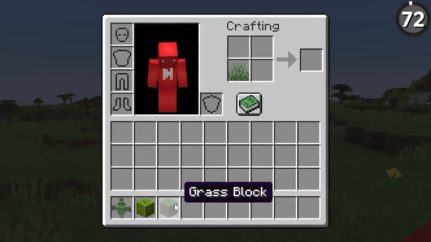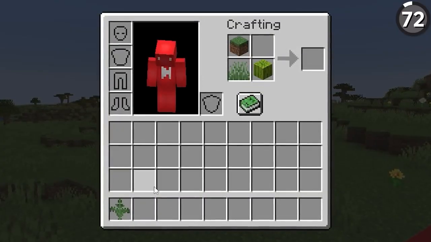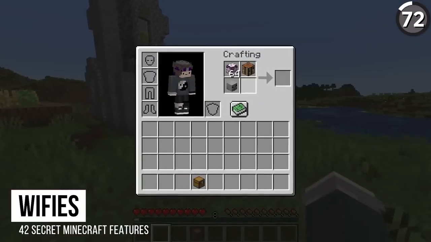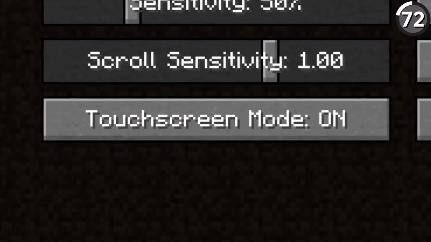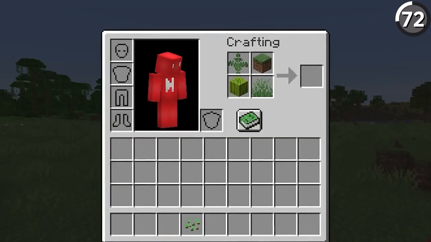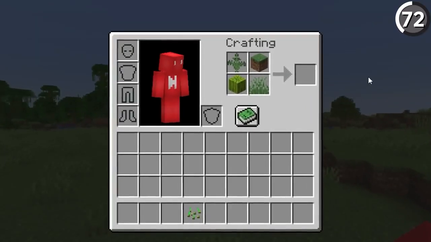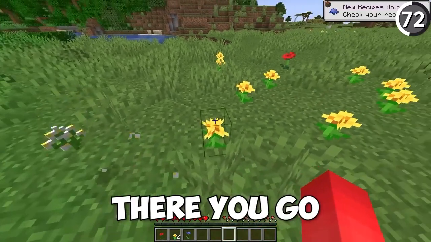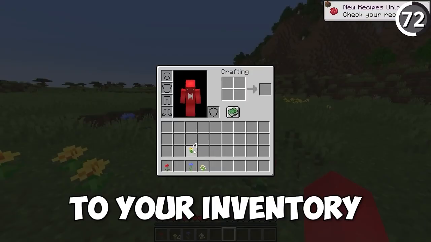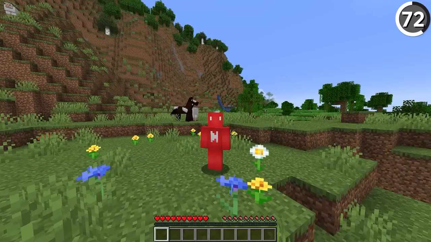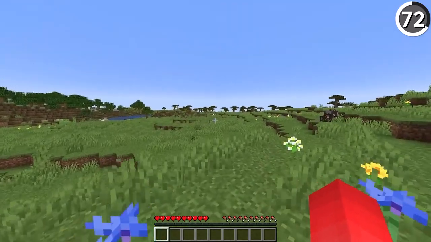This supposedly useless feature is actually anything but that, because as Crafter Dark and Weefies point out, if you were to toggle on the touchscreen mode option, then it's possible to put some of your items into the crafting 2x2 grid and have them stay there after you close the inventory. And boom, there you go. Now you've got 4 extra slots in your inventory at no extra cost, making this essentially the cheapest shulker box that you could ask for.